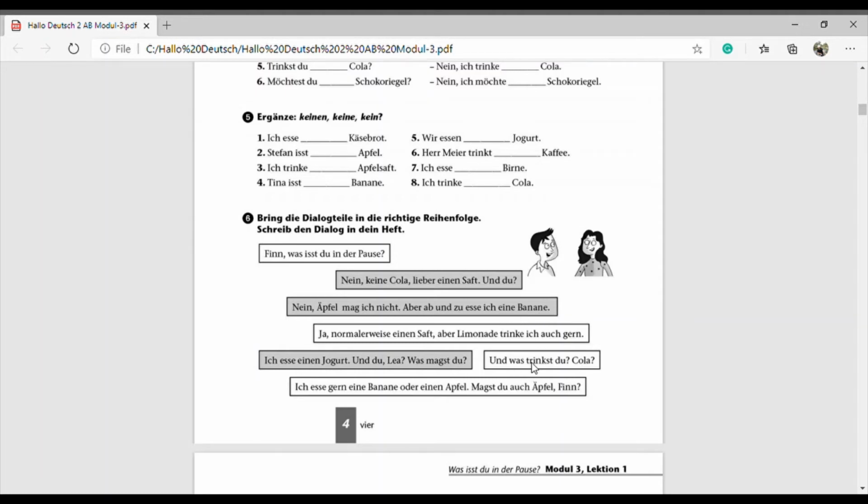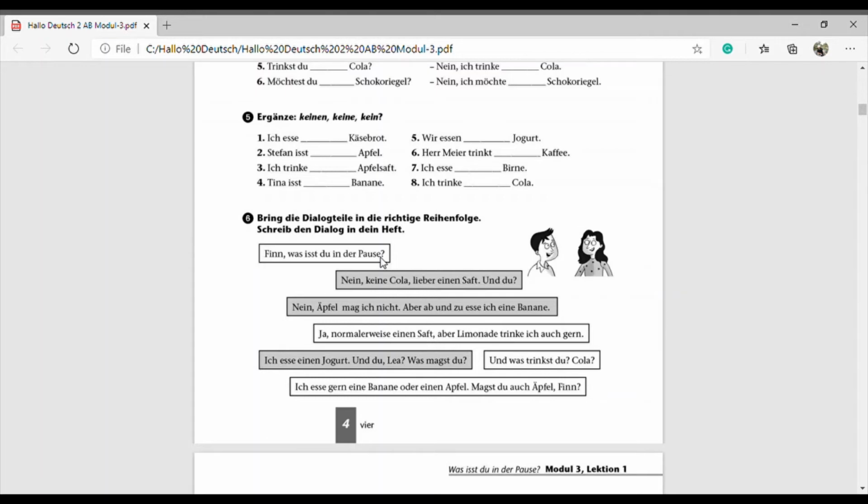Und was trinkst du? Cola. This one is number 5. Then number 6. Nein, keine Cola, lieber einen Saft. Und du? Then, ja, normalerweise einen Saft, aber Limonade trinke ich auch gern. Okay, so in this way we have completed this dialogue.